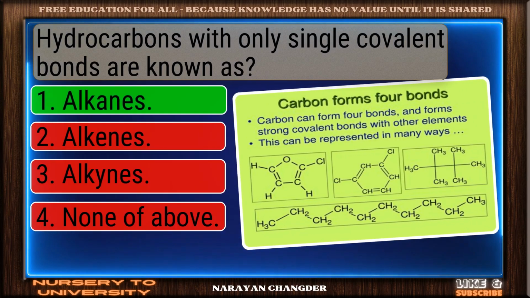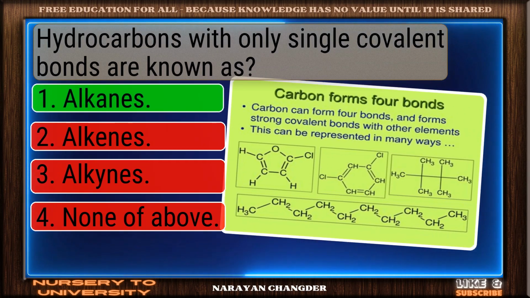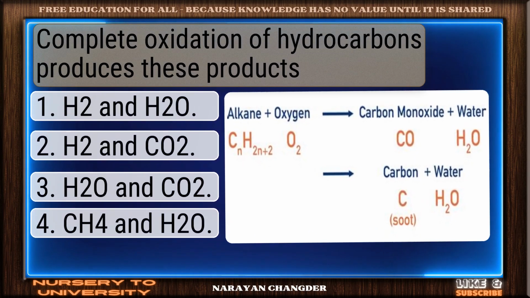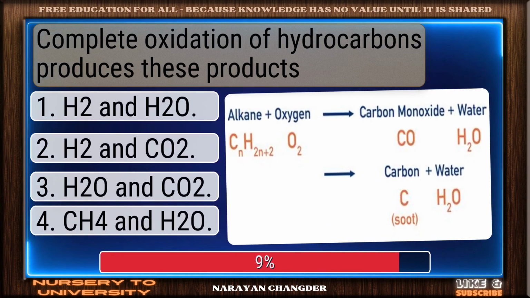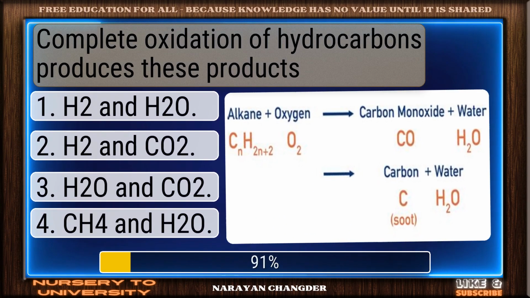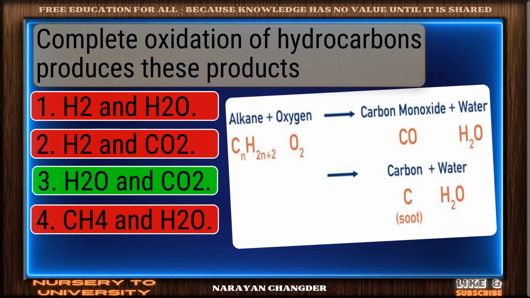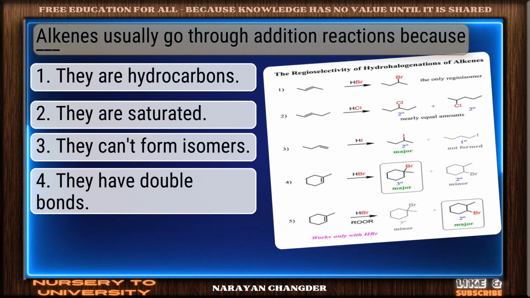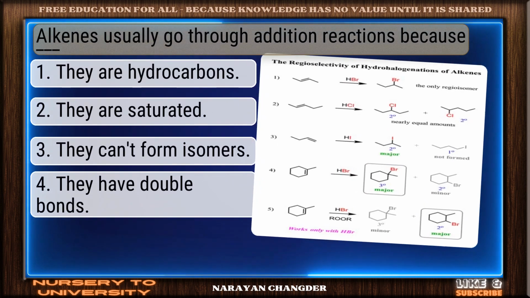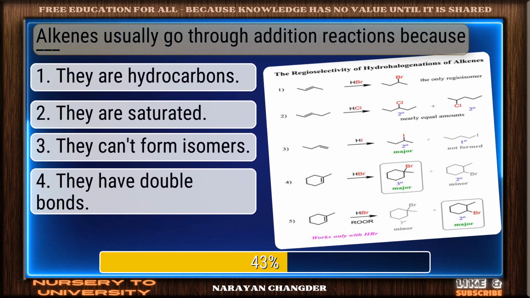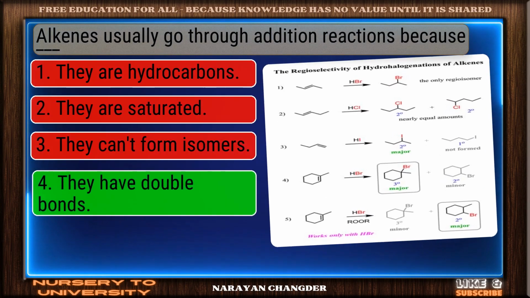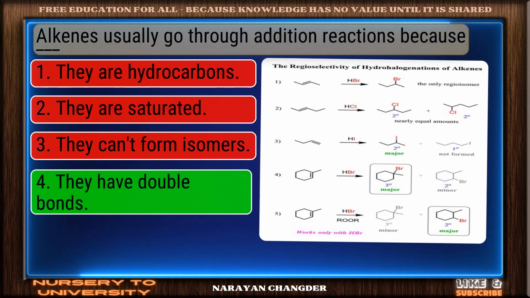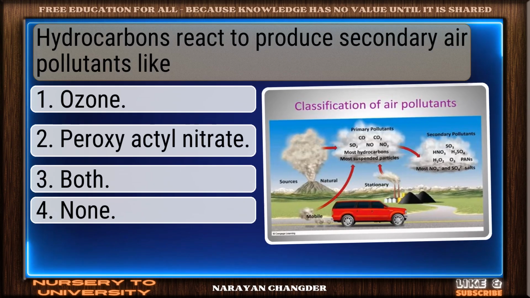Nice selection. Alkanes is the correct and valid answer. Complete oxidation of hydrocarbons produces these products. Sharp thinking. H2 and CO2 is the right choice. Alkenes usually go through addition reactions because dash. Exactly. They have double bonds makes sense, and it is right choice.